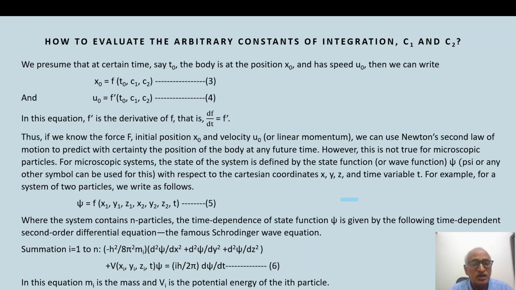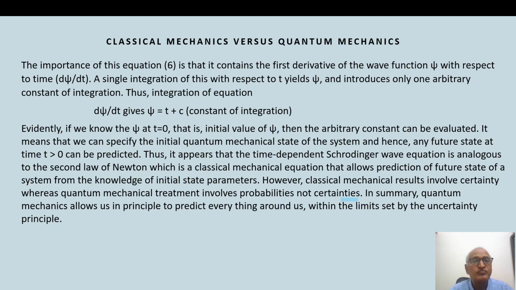In this equation, mi is the mass and Vi is the potential energy of the ith particle. Classical mechanics versus quantum mechanics. The importance of equation 6 is that it contains the first derivative of the wave function psi with respect to time, that is d psi over dt. A single integration of this with respect to t yields psi and introduces only one arbitrary constant of integration.